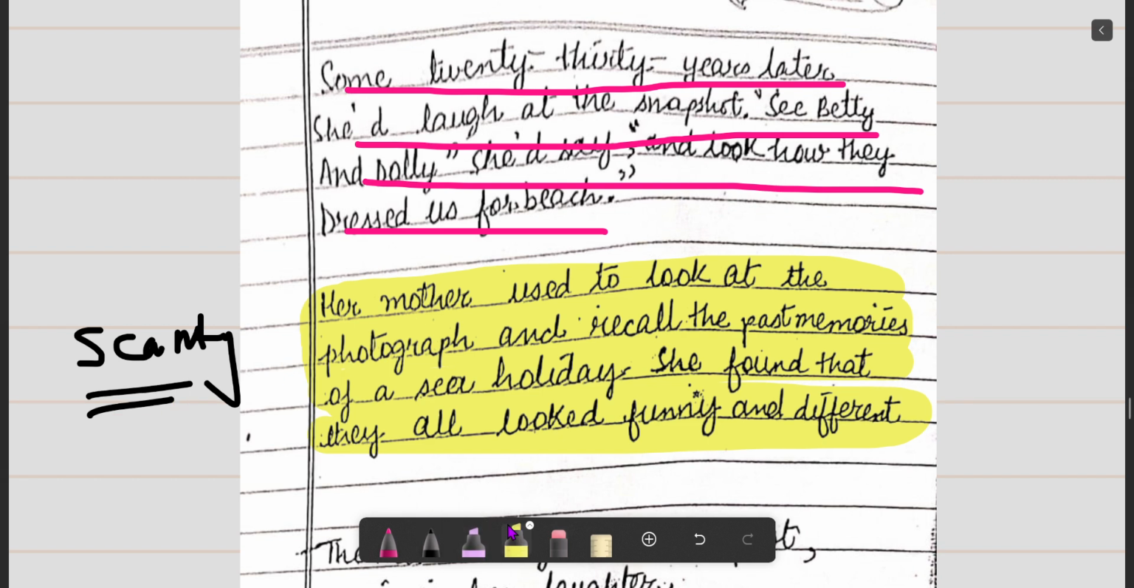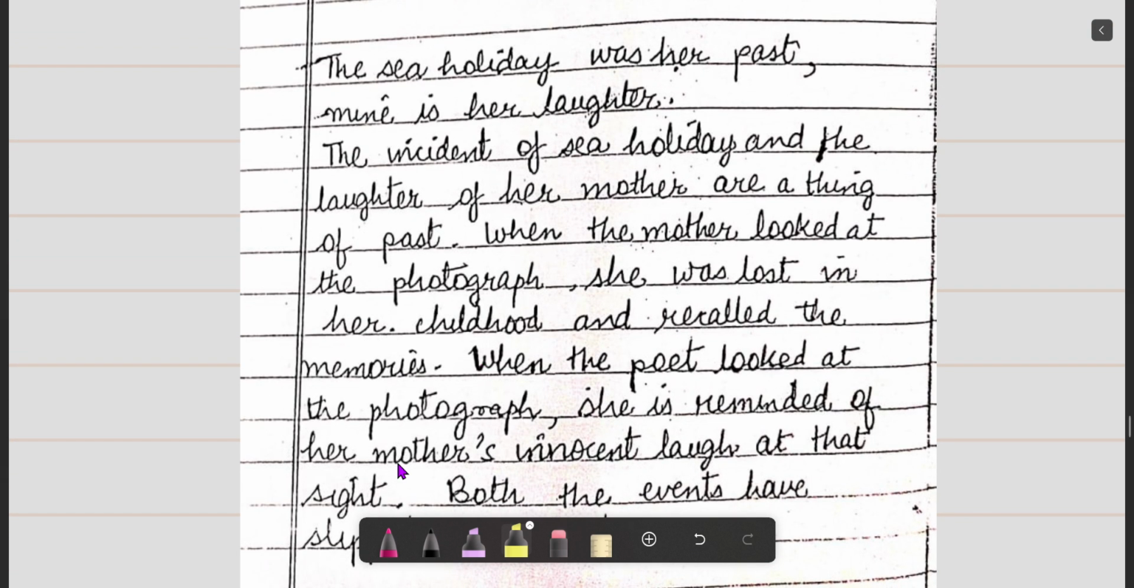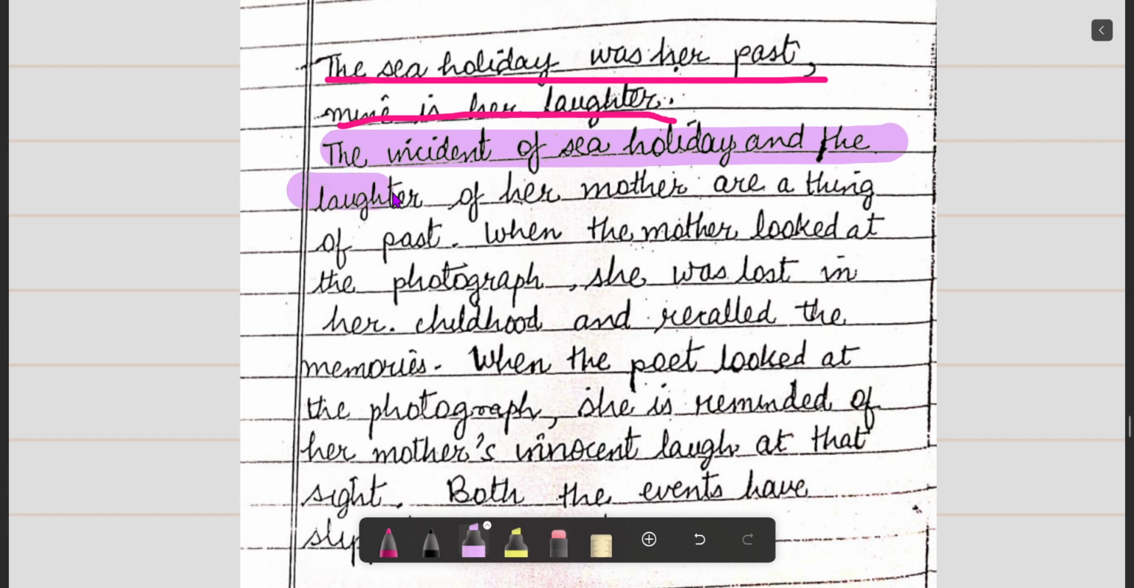The mother was very happy. She was laughing while looking at the cardboard. The sea holiday was her past. This is another line of the same paragraph. The incident of the sea holiday and the laughter of her mother are a thing of the past. Very important thing I am saying, this line can be written everywhere in this poem.